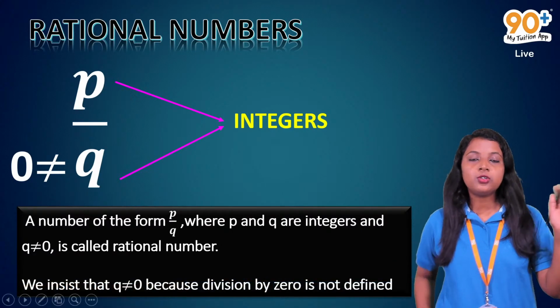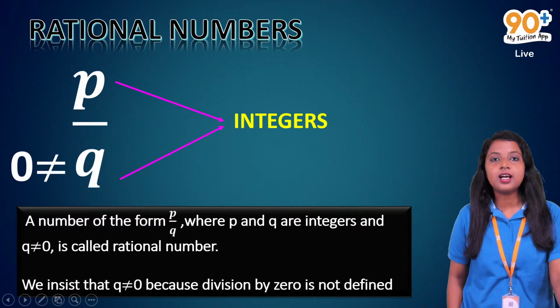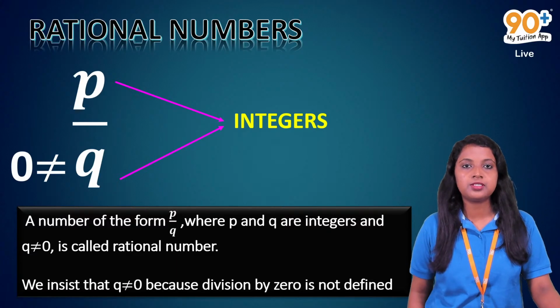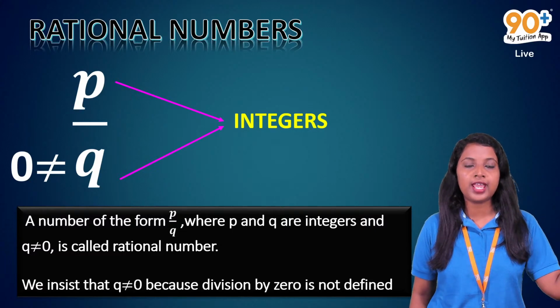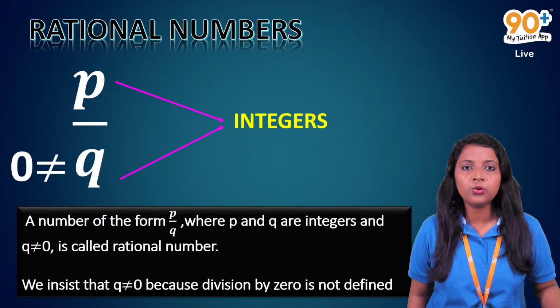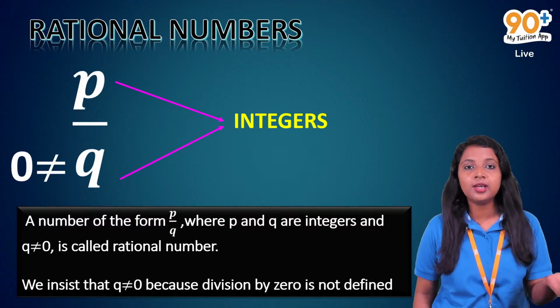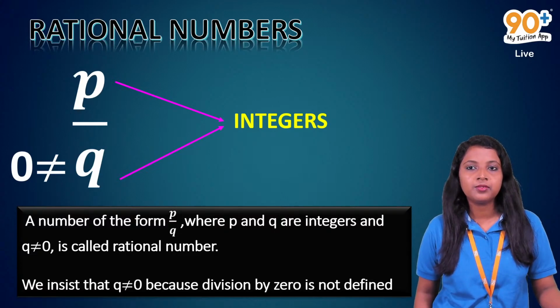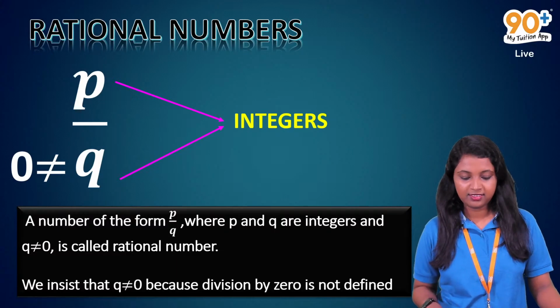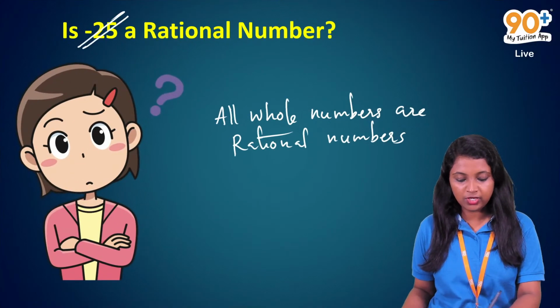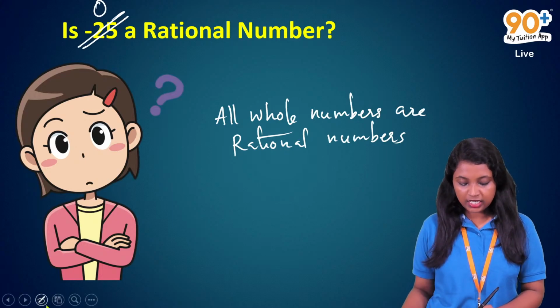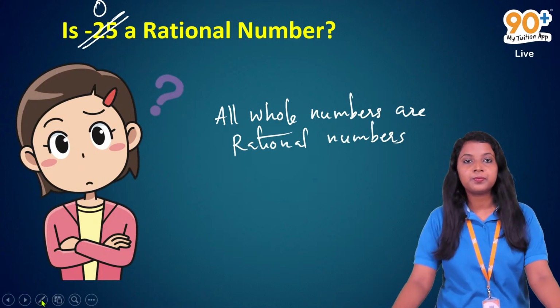Okay. So the statement is all whole numbers are rational numbers. Whole numbers means it includes 0, 1, 2, 3, 4, etc. So what about the 0? Is 0 a rational number? Instead of this negative 25, I have 0. So is 0 a rational number?